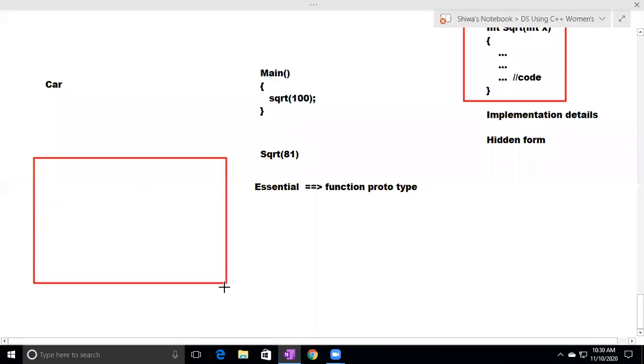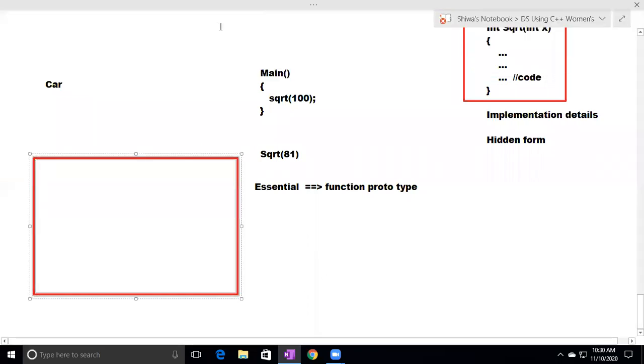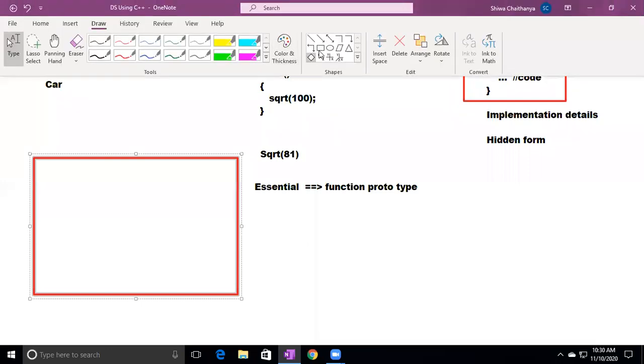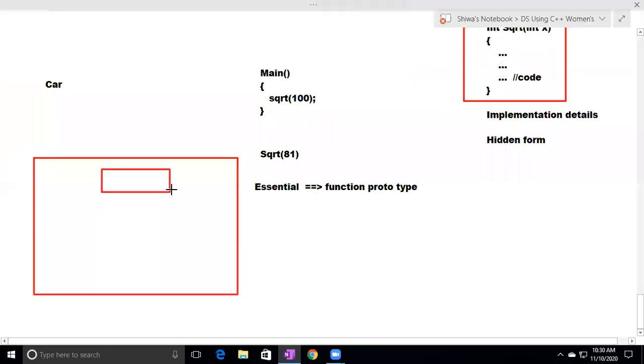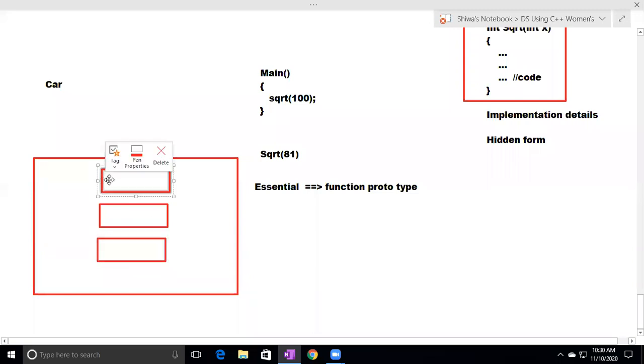After entering a valid PIN number, it displays one menu to us. That menu contains some options, like the withdraw option, the check balance option, and the mini statement option.